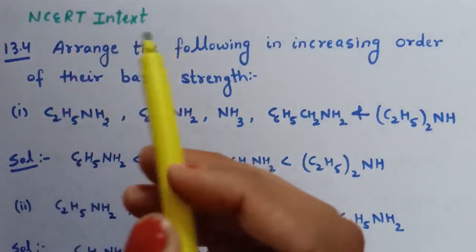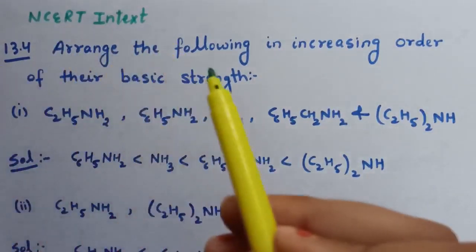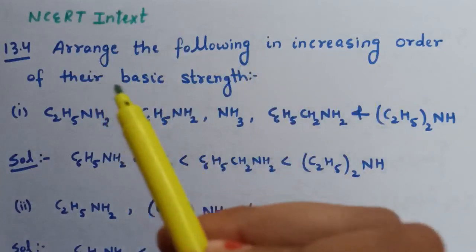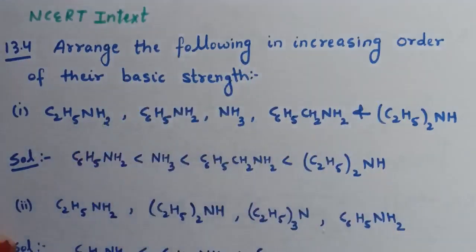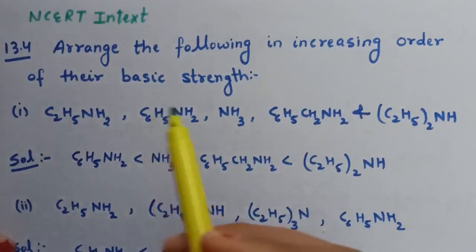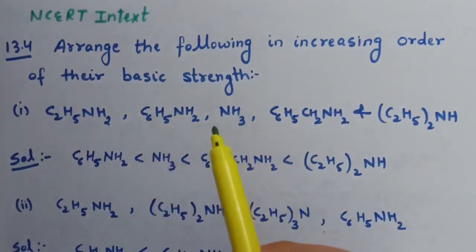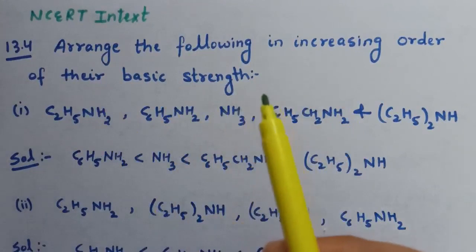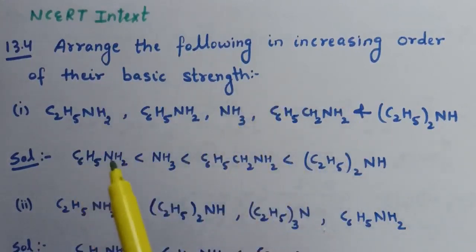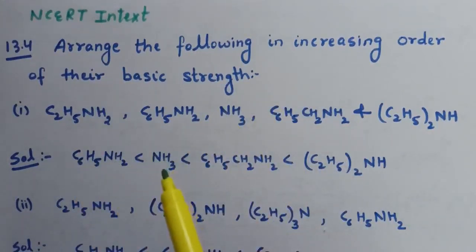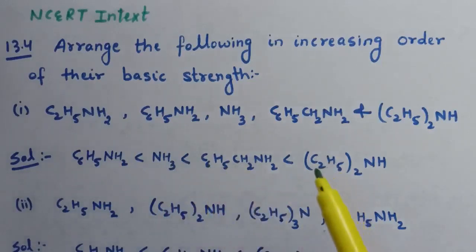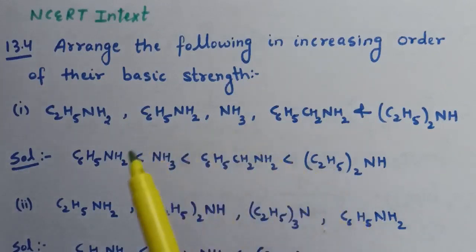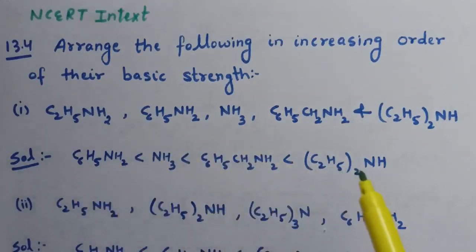NCERT in-text question number 13.4: arrange the following in increasing order of their basic strength. Here some amines are given. So the increasing order of their basic strength is aniline, then ammonia, then benzylamine, and then secondary amines. So this is the increasing order of basic strength among these amines.